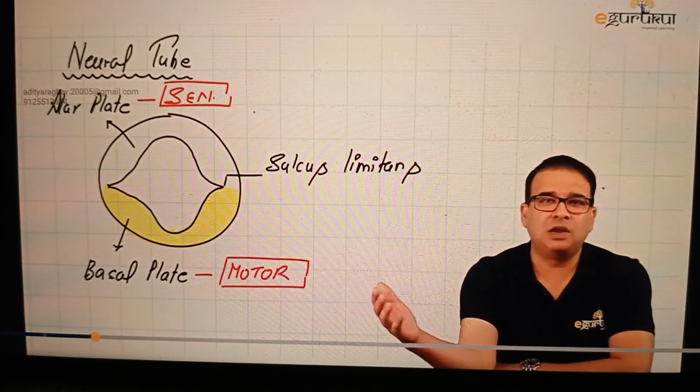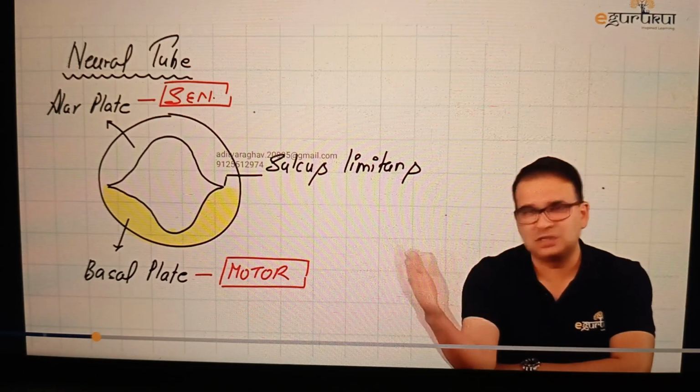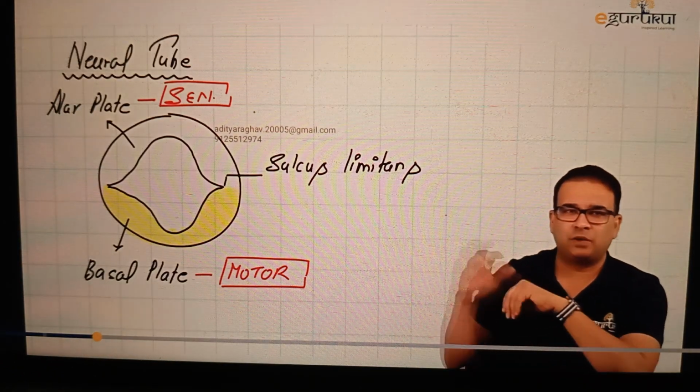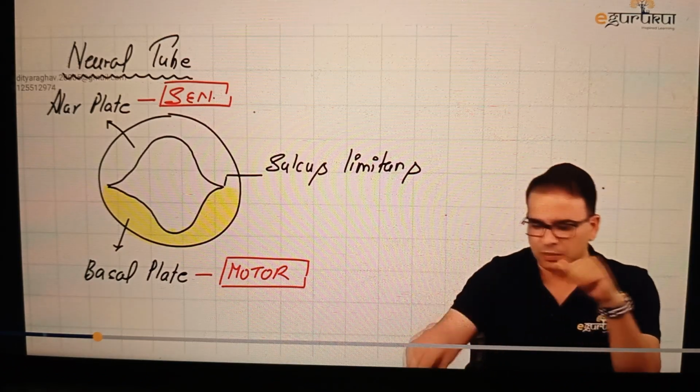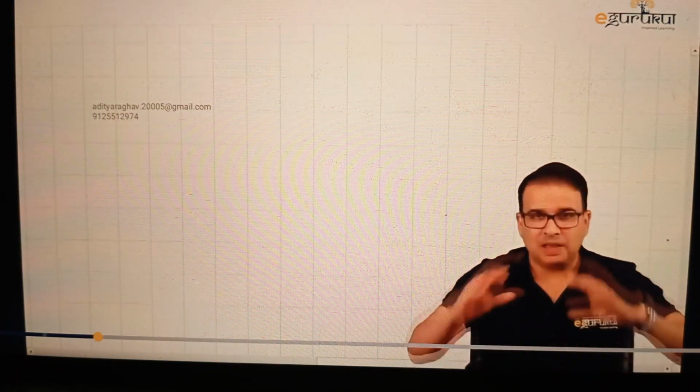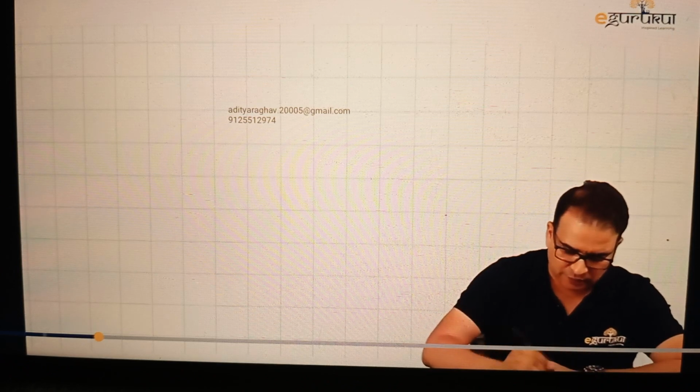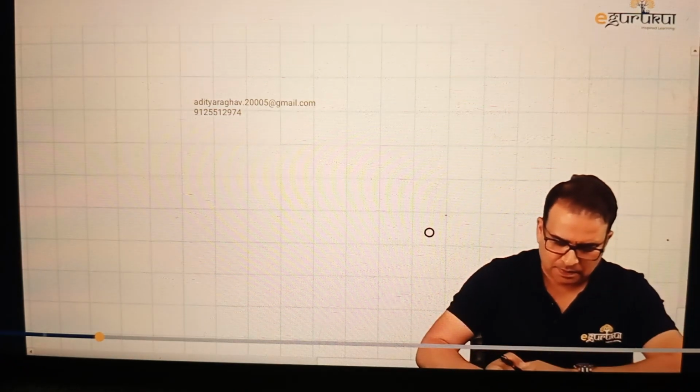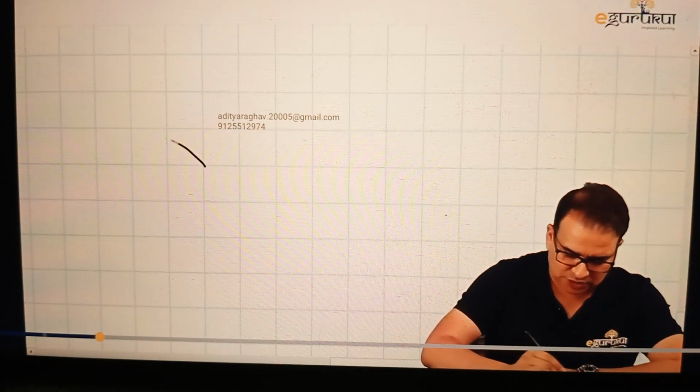Like in Wallenberg syndrome, the main loss is a loss of pain and temperature from the body and from the face, because it is toward the lateral side of the brainstem. So this is something which we can apply from this development of the neural tube right to the syndrome part. So let us consider this neural tube in an open view and see what plate will come from where. So let's say this is a neural tube which has opened up.